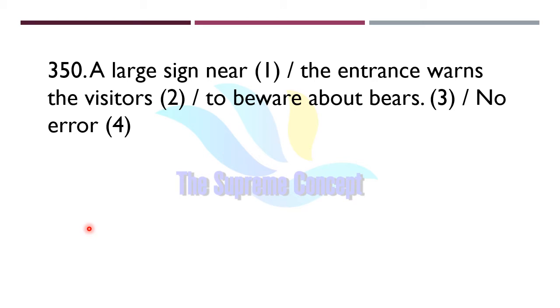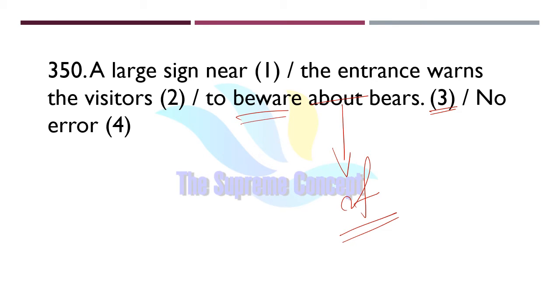Question number 350: a large sign near the entrance warns the visitors to be aware about bears. Now find out where exactly the error lies in this question. Yes, you are correct. See here, the error lies in part number 3. Instead of about, we will use of. Be careful of, be aware of, like that.